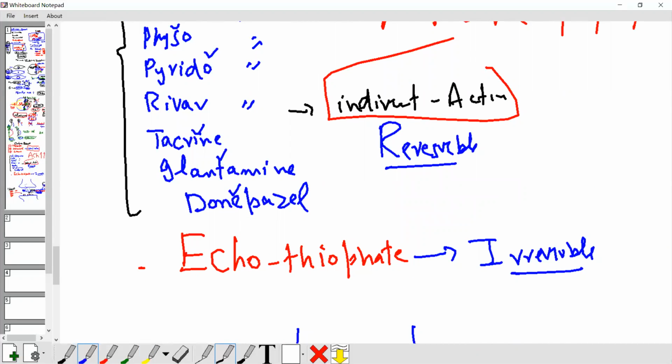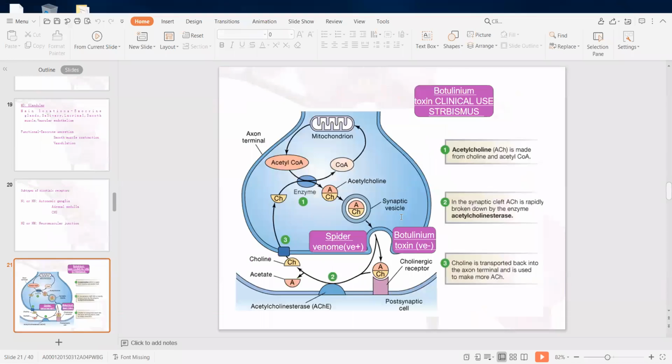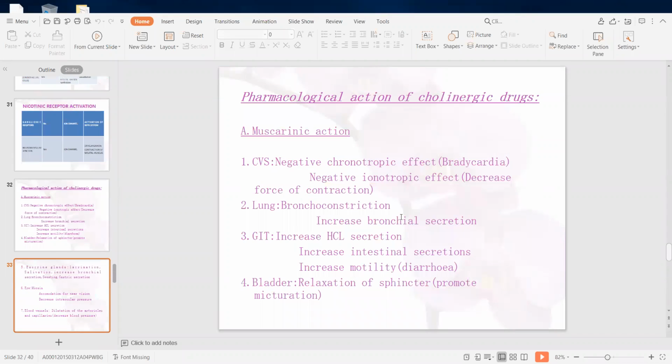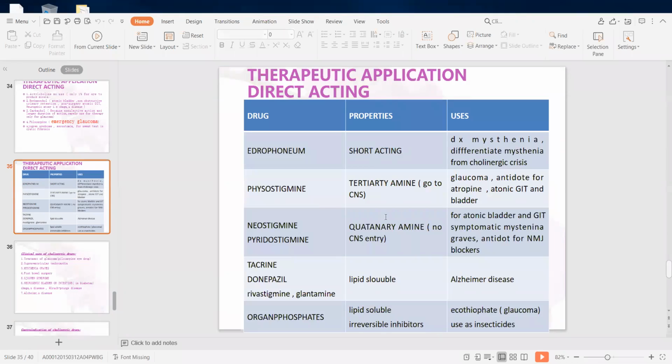Now I will share the PPT. You can see the uses of these drugs. I will explain the uses now. What are the uses of these drugs? Everyone can see the screen? Yes, sir. Here you see what the uses of these drugs are.